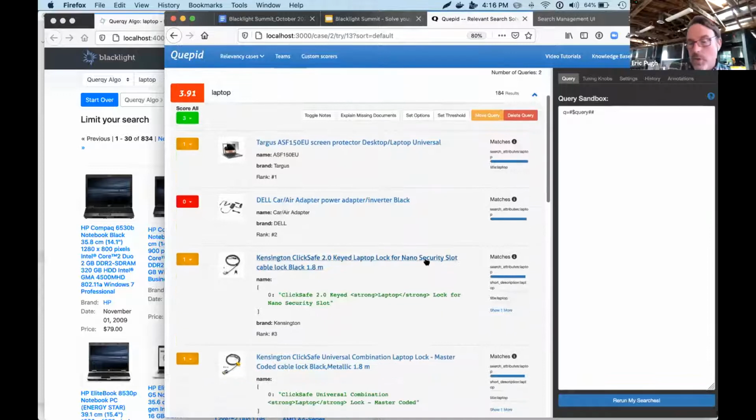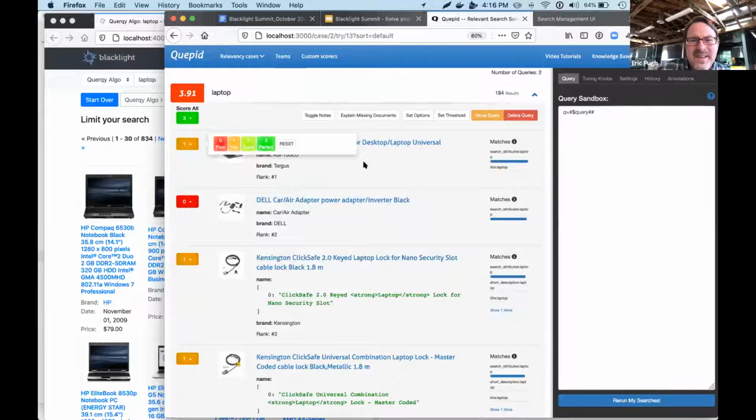What I've done already is I've gone through and scored all of these products on a 0 to 3 basis. So a 3 would be like perfect, like I've got the best search result. You exactly understood what I was looking for. Good is sort of, yeah, that makes sense, right? Those products all make sense.